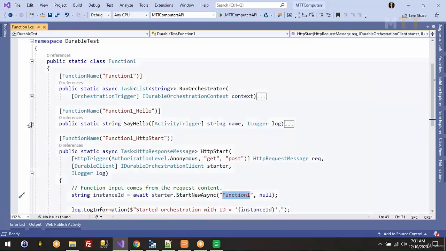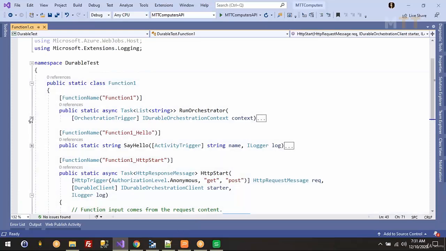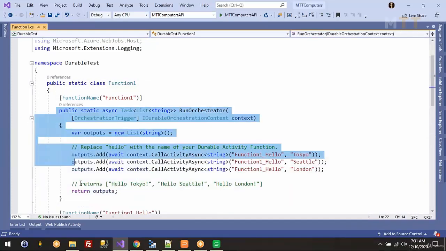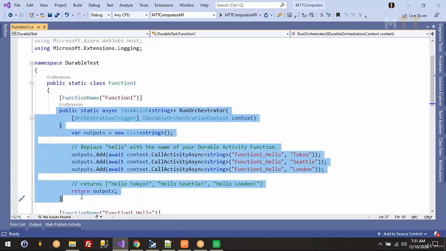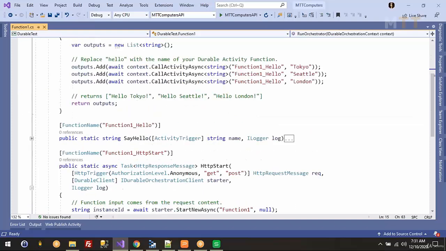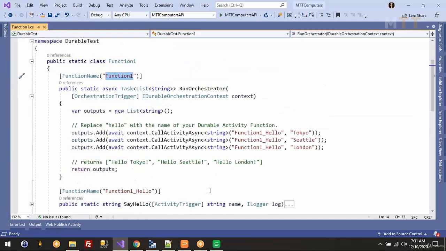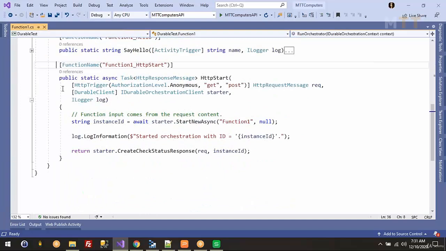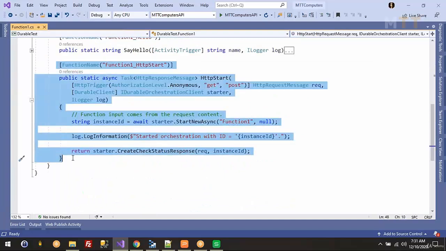What is Function1? This is your startup function. It says run orchestrator. So what is the name of the function? Function1. So the starter function just executes in the beginning of your transaction. The responsibility of the starter function is to start the orchestrator function.